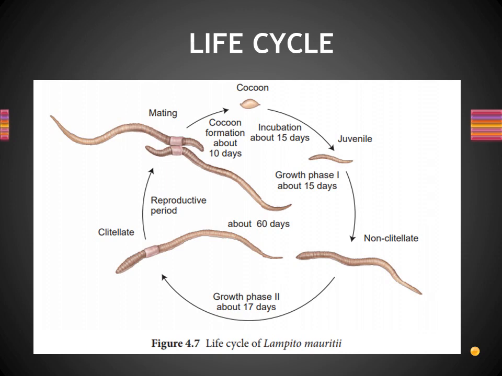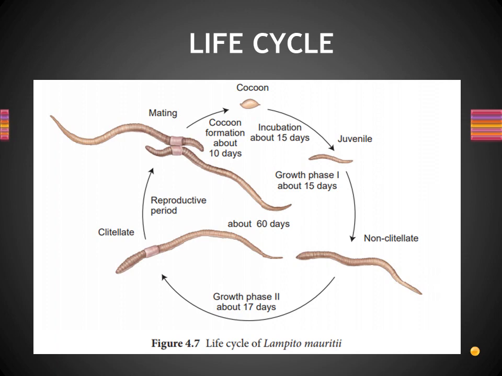After the clitellum is formed, it goes for the reproduction process, then it will produce the cocoon. As we said, the mating process will happen and the worms will detach, then the cocoon will be produced and left in the soil, and in about 15 days or 10 days it will become a new young one again. Understand? So this is the life cycle of the earthworm. Overall it takes about 60 days, not exactly 60 days, to complete one life cycle, right? This life cycle can again be divided into phases.